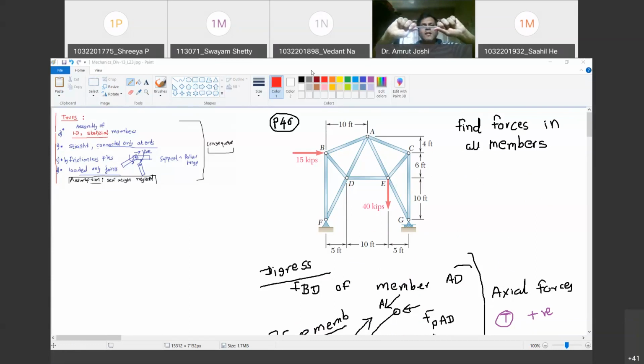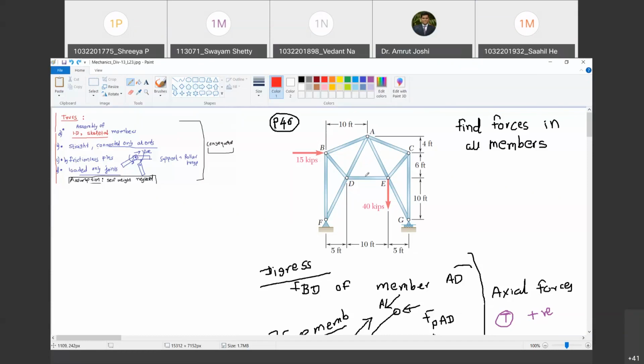Now, just look at this pencil and tell me whether I'm applying tensile force or compressive force. You can't make out, right? Yes, sir. When will you be able to make out? When you give a cut in between. If there is a tendency of two parts going apart, I was applying tension. If there is a tendency of two parts overlapping over one another, I was applying compression. Are you with me? Yes, sir. So therefore, the internal forces of the members will get exposed only and only when I cut the members. Do you agree with me? Yes, sir. This is another point that you have to note.